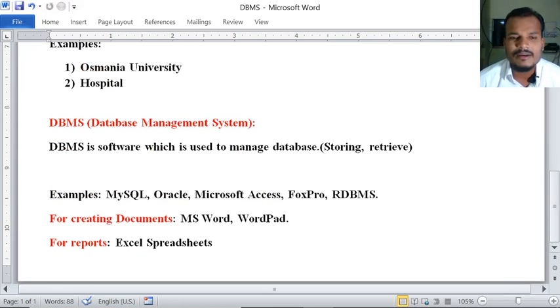Like here, one example I have also given. See here, for preparing a document we use the software MS Word. For reports we use the software Excel spreadsheet. Like that, for storing the data, for retrieving the data, for updating the data, here we have to use DBMS software. These are all DBMS software. So this is all about the DBMS introduction.